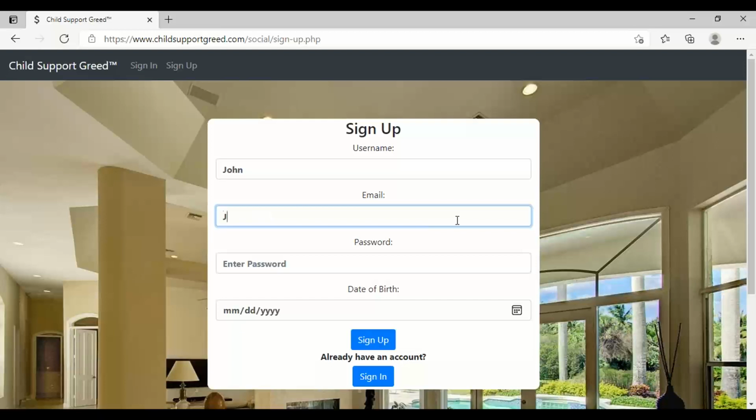I will create a fictitious email, john@childsupport. Actually, I think I did set that real email up so it would work because the system will send you a message after you sign up. But don't send messages to john@childsupportgreed.com because there will be no response. It's just for this example. I'm going to enter him a password.